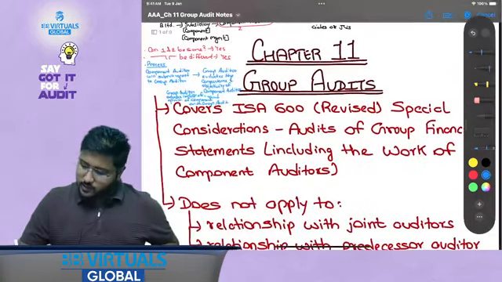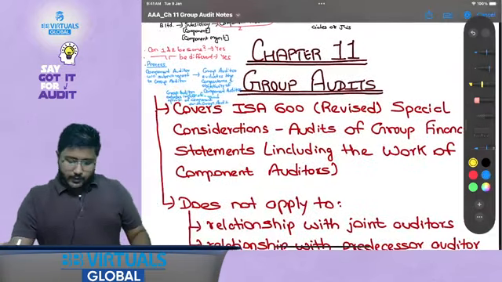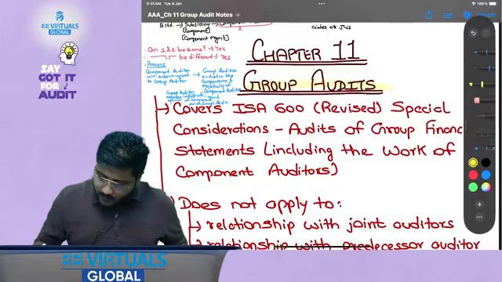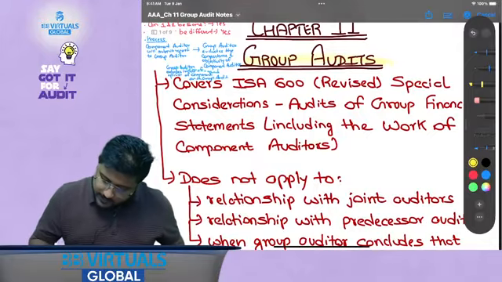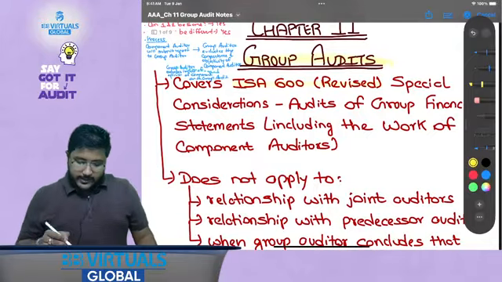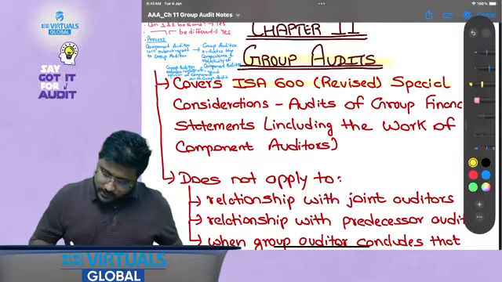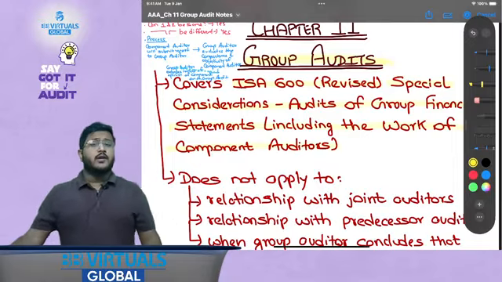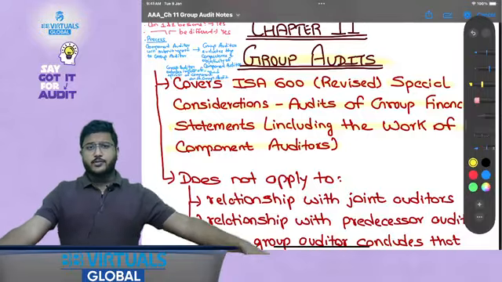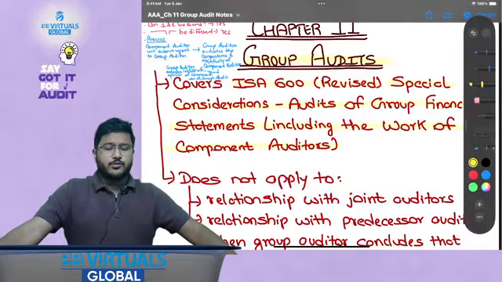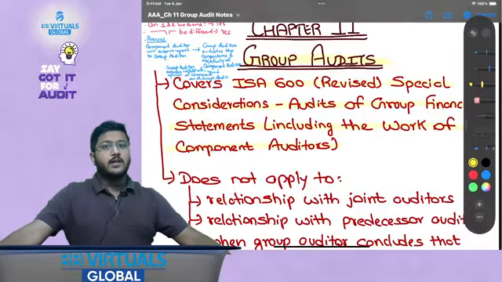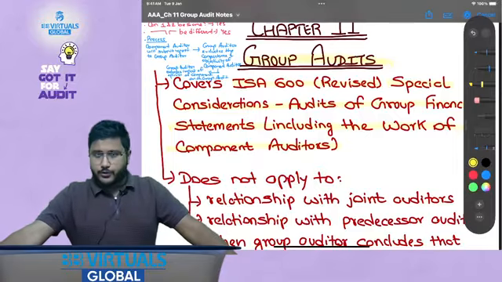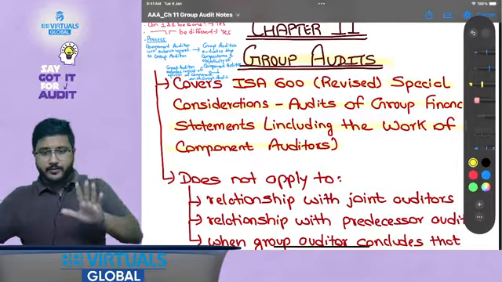Now let's discuss what is inside the chapter. The chapter name is group audits. Here we will be covering ISA 600 revised, which is special considerations, audits of group financial statements, including the work of component auditors. The other standards of the 600 series, which are 610 and 620, would be discussed in a separate chapter named using the work of others. So that mind map should be very, very clear to you.